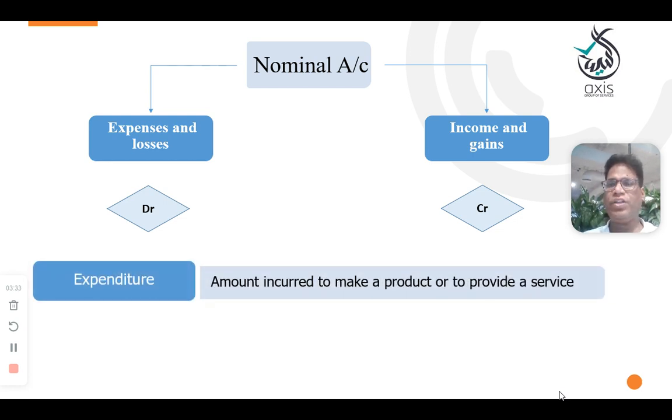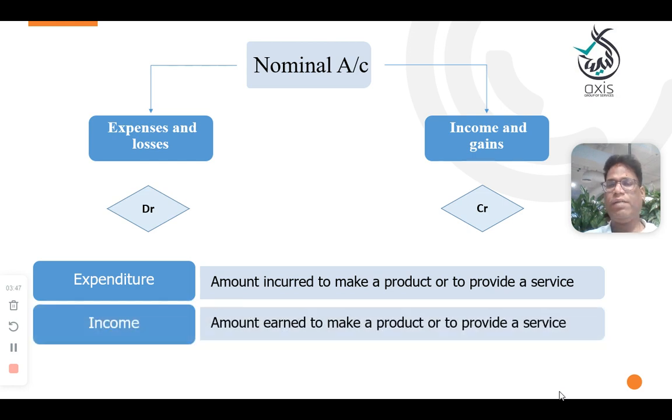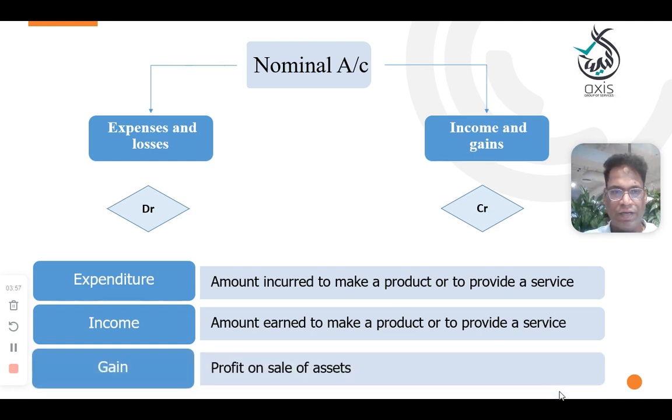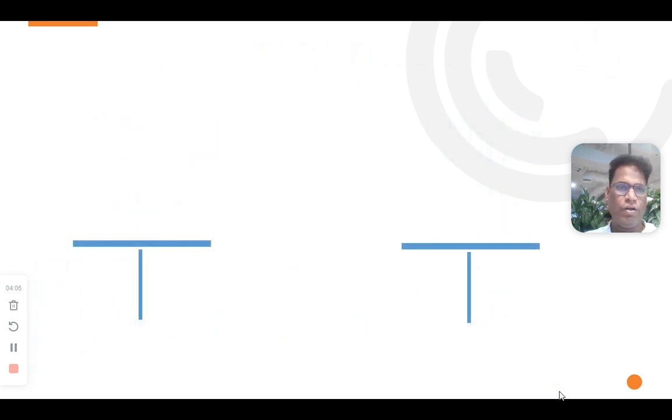So here, expenditure we already discussed in the beginning, and I'm just trying to revise. Expenditure means the amount incurred to make a product or to provide a service. Income means the amount earned from making a product or providing a service. Amount incurred is the expenditure. Amount earned is the income. Gain: the profit on sale of an asset is called a gain. Hope we understood the words expenses, income and gain.